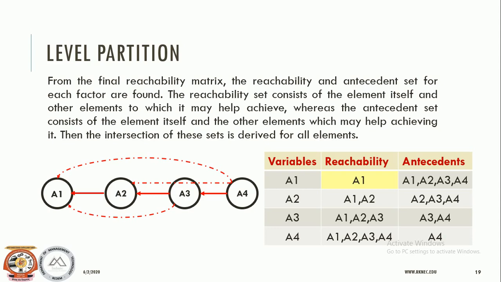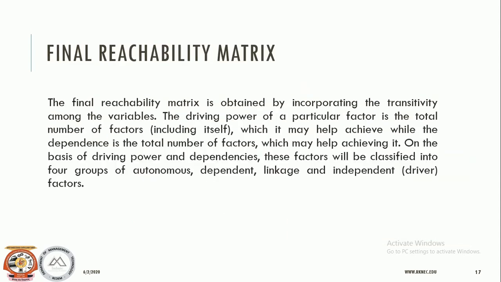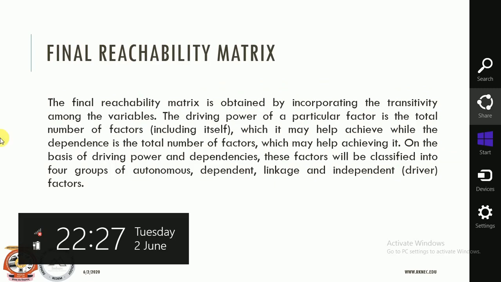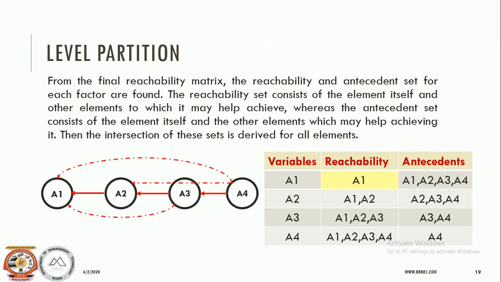Thereafter, the intersection of these sets is derived for all the factors, and levels of different factors are determined. The factors for which the reachability and the intersection sets are the same occupy the top level in the ISM hierarchy, means if for the reachability and antecedent nodes the intersection is the same, then they occupy the top node.